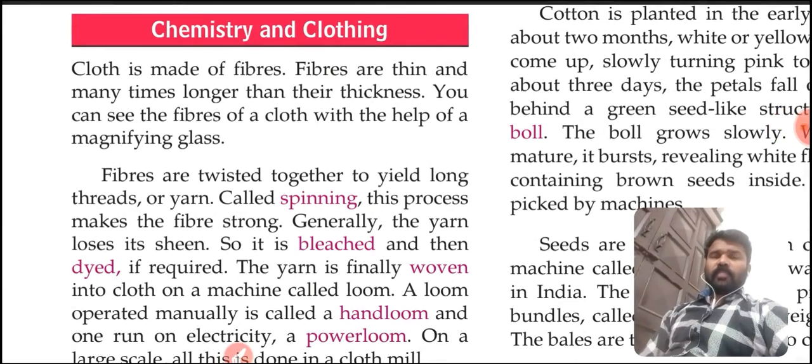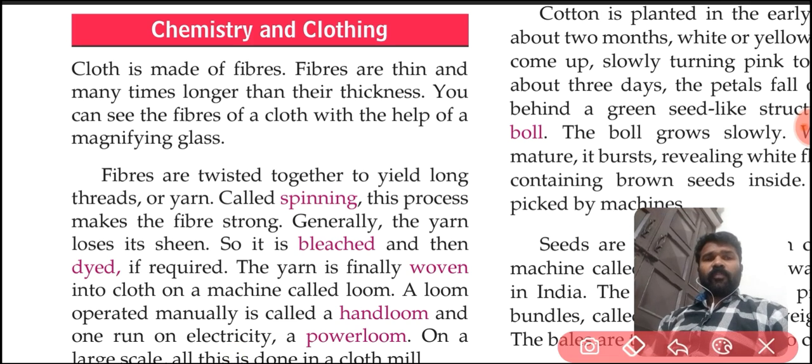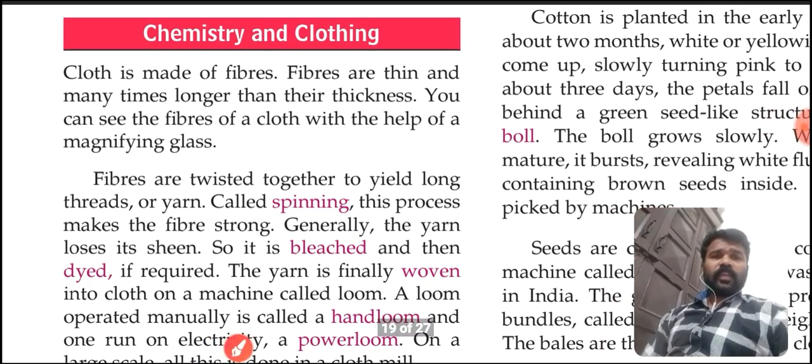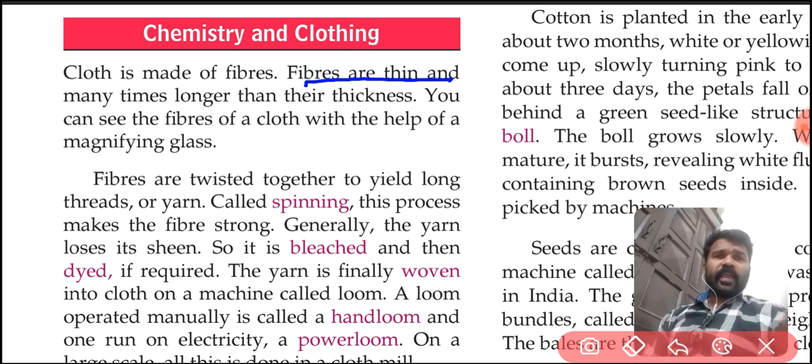Okay, students, chemistry and clothing. Cloth is made of fibers. Fibers are thin and many times longer than their thickness. You can see the fibers of cloth with the help of a magnifying glass. Mainly, cloth is made up of fibers. And what are these fibers? Fibers are thin and many times longer than their thickness.